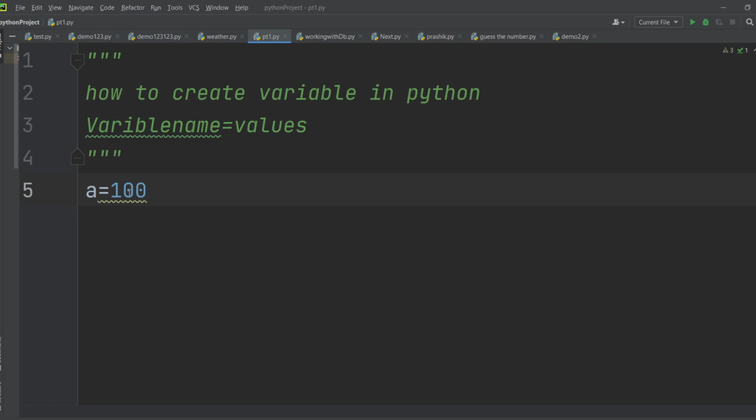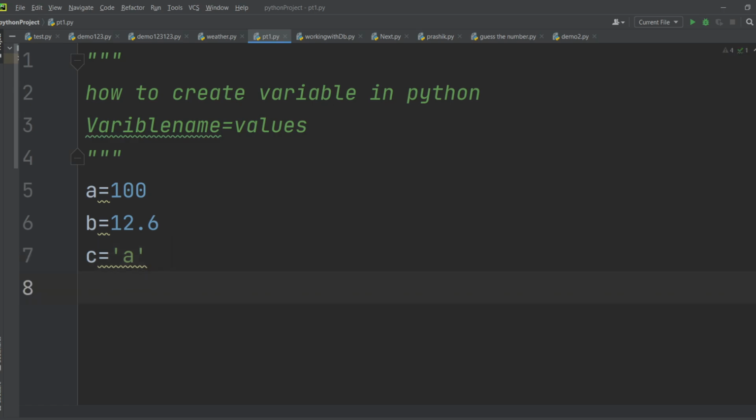So I have written a equal to 10. Then I will write b equal to 12.8. I don't have to worry about the data type. Then c equal to 'a' in single quotes. Are you getting this, guys? In Python, we don't have to worry about data type. You can directly declare a variable and insert a value. That's how easy it is.